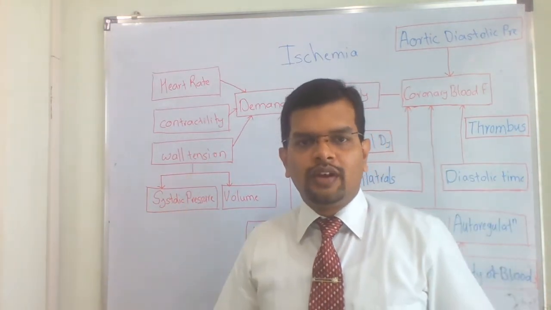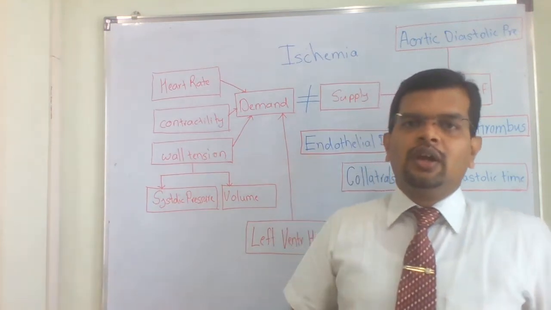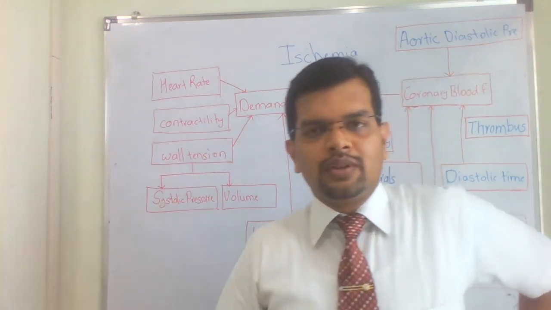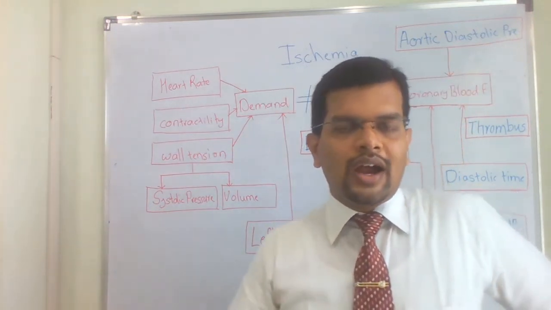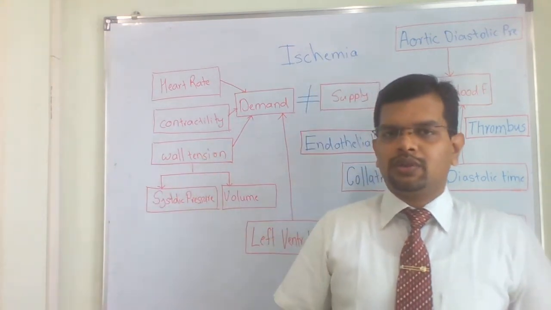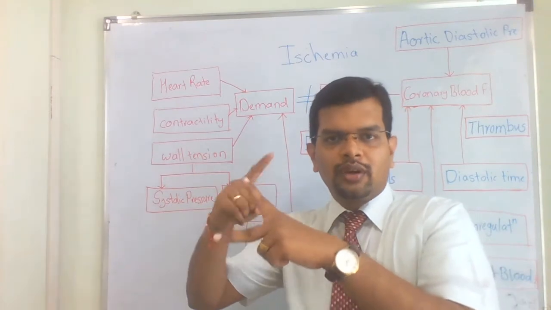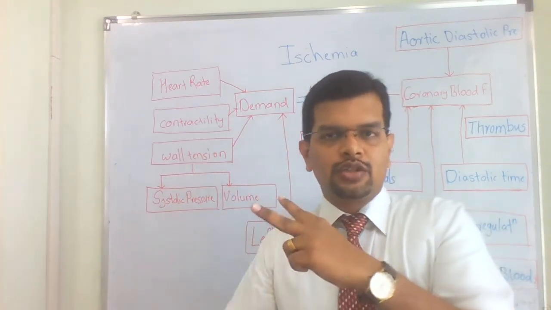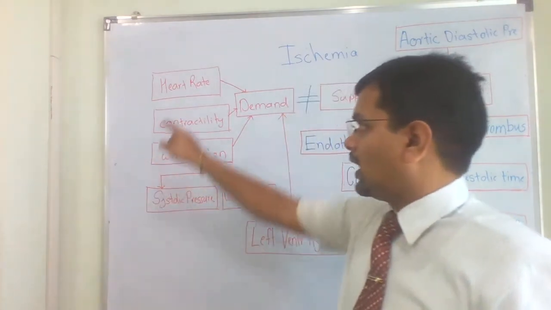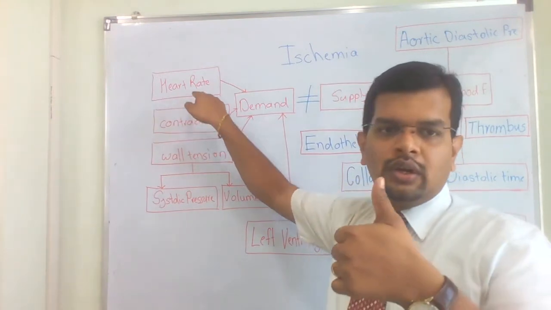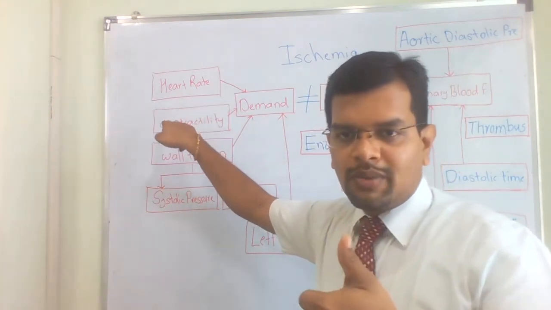Now, as you know, whenever the sympathetic system gets activated, it stimulates the beta 1 receptors on the heart. So adrenaline is going to stimulate the beta 1 receptors, which is going to increase heart rate, that is a positive chronotropic effect, and the contractility, that is a positive inotropic effect. So heart rate is increased, demand will increase. Contractility is increased, demand will increase.